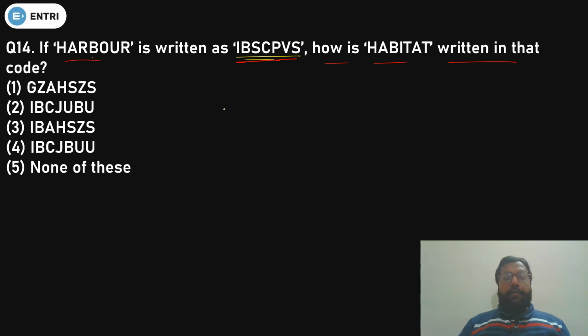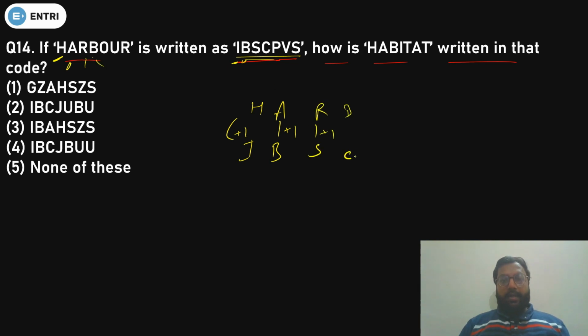If you know the letters, it is very easy to understand that it is H here and it is I here. So from H to I, you are adding 1. This is A, this is B, so again you are adding 1. Then R and S, again plus 1. Then B and C, again plus 1. So what you are actually doing is adding 1. So O, P, U, V and R and S.